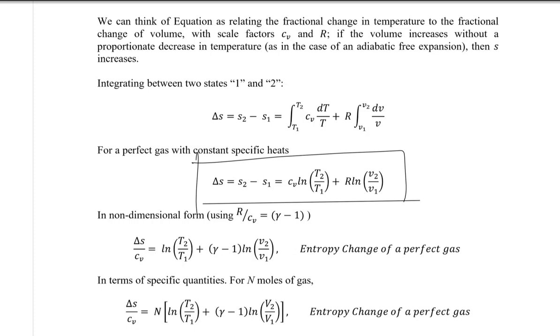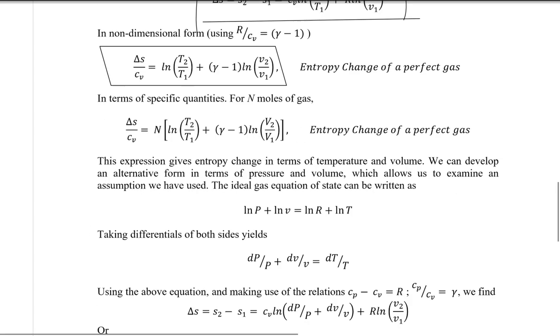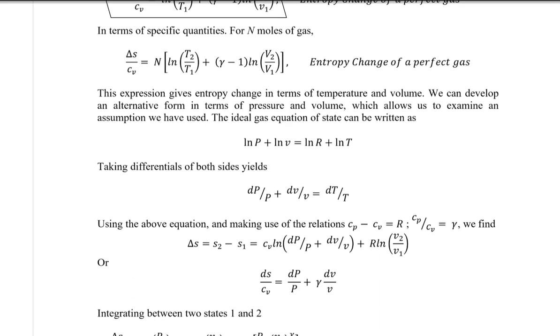For the non-dimensional form, r by cv is equal to gamma minus 1, and cp by cv is equal to gamma. Putting them over here, in non-dimensional form your equation would look something like this. And for the specific quantity, just multiply with the number of moles, which is multiplied with n. Now the expression gives entropy change in terms of temperature and volume.